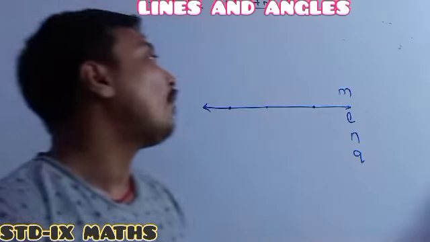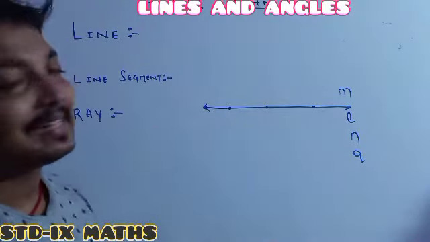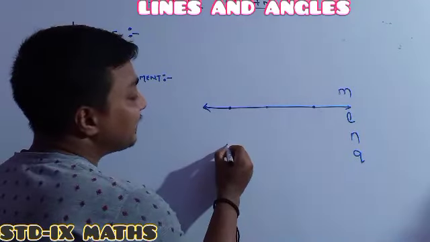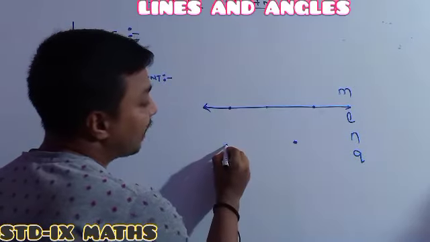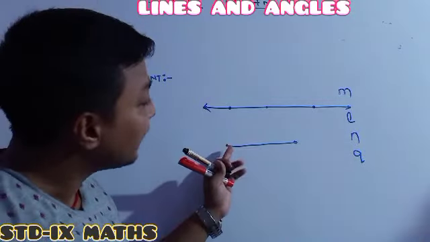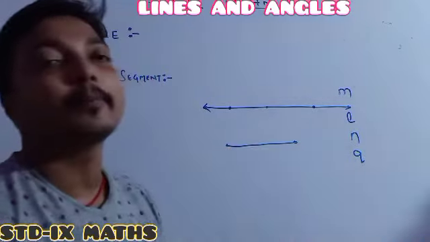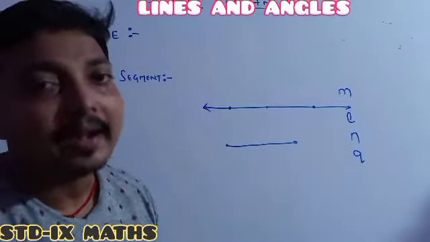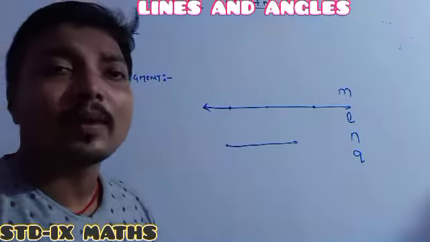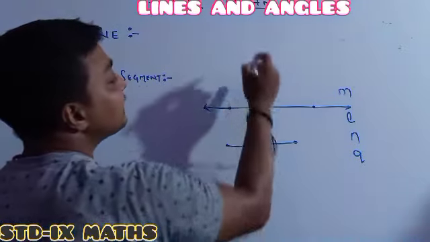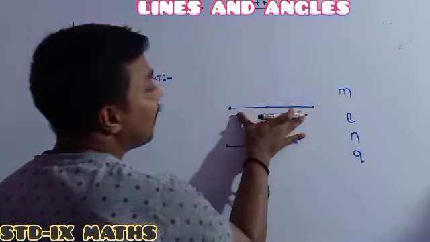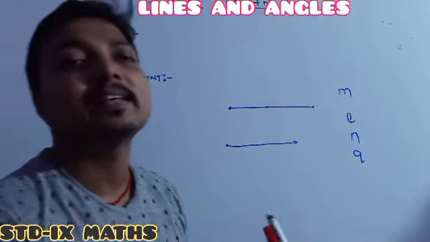Perfectly understood? Now I want to show you the definition of the line segment. A line segment is the straight path from one point to another point. It is called our line segment. Segment means khanda. It is a part of a line. Suppose this one is our line. If I erase this side and this side, what we get, one can call this our line segment.